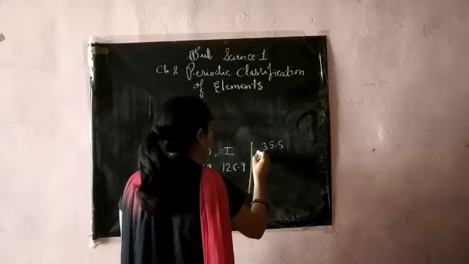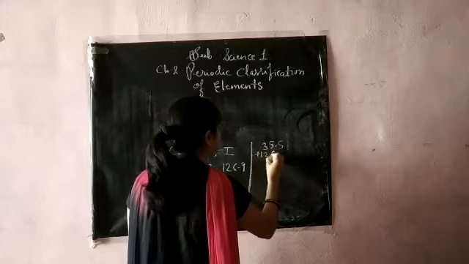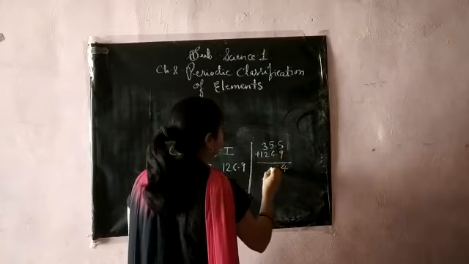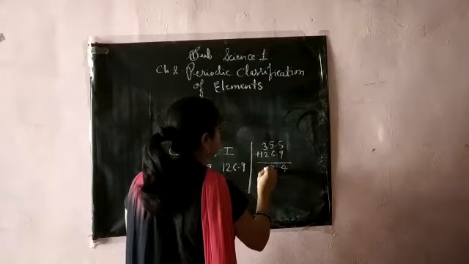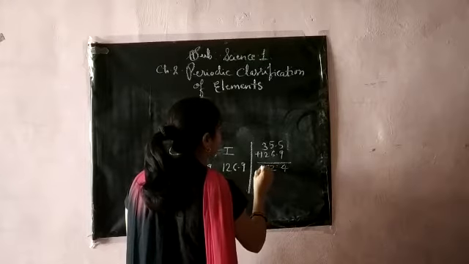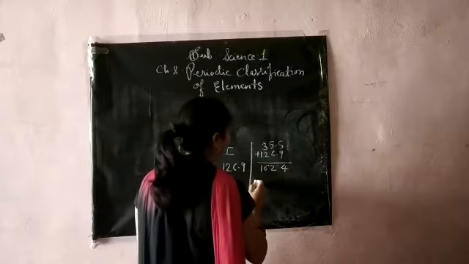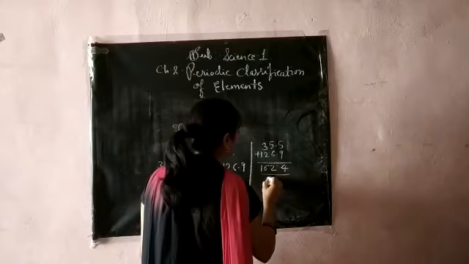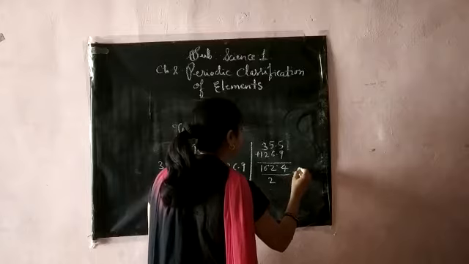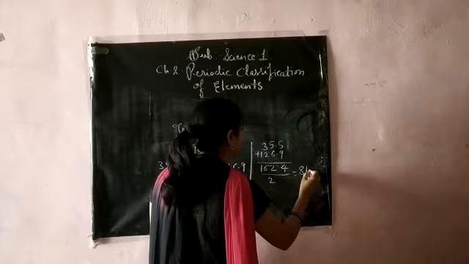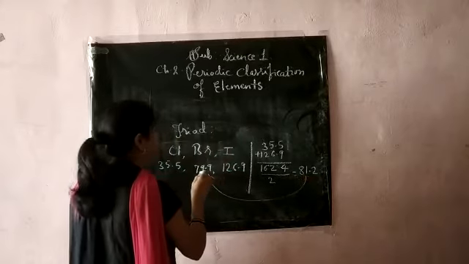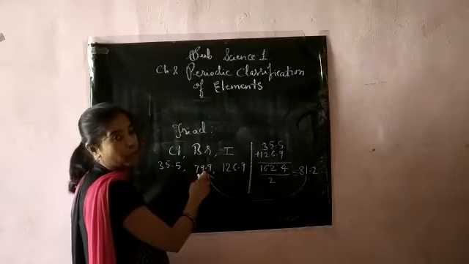35.5 plus 126.9, and then it was divided by 2, he got the answer 81.2, and this 81.2 is very much similar to 79.9, which is the atomic weight of bromine.